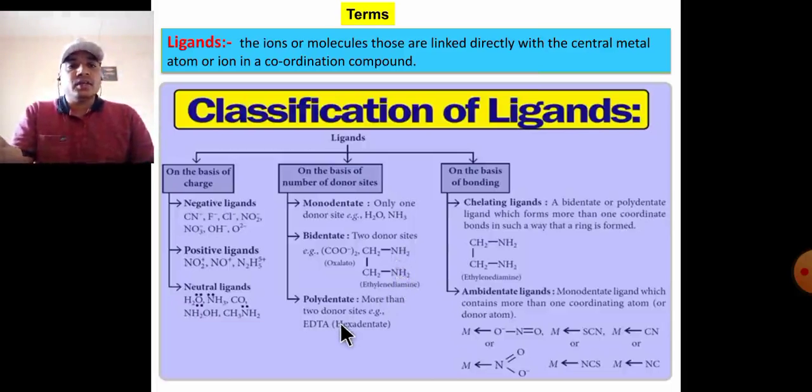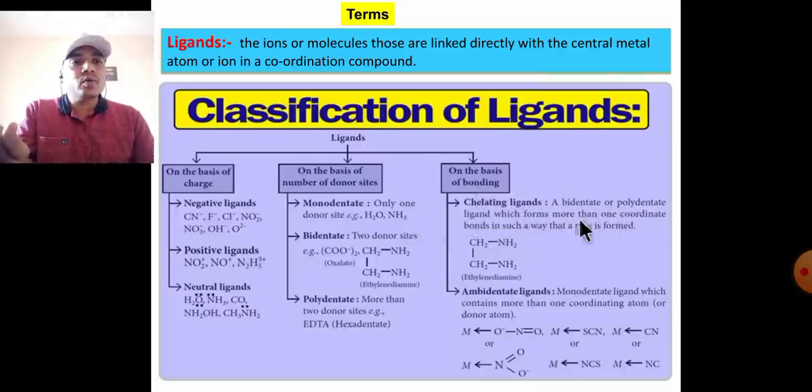Polydentate: if the ligand has more than one point of attachment with the central metal atom in a complex, it is called a polydentate ligand. Example EDTA, ethylenediaminetetraacetate, a hexadentate ligand. On the basis of bonding, a chelating ligand is a ring formation compound.